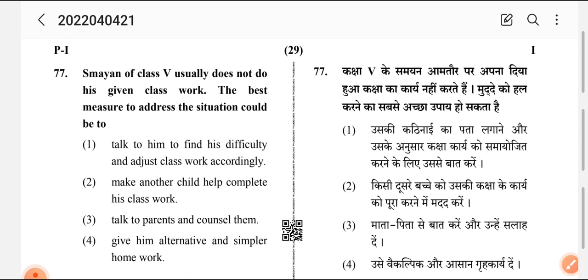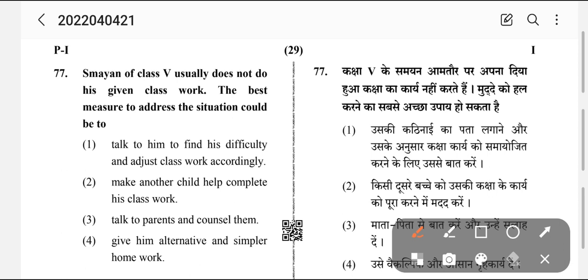So we'll see the options. Number one, talk to him to find his difficulty and adjust the classwork accordingly. Number two, make another child help complete his work. Talk to his parents and counsel them. Give him alternative and simpler homework.